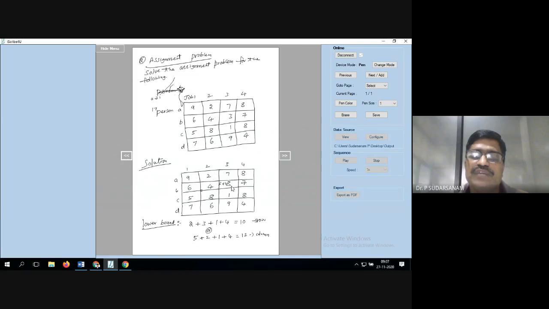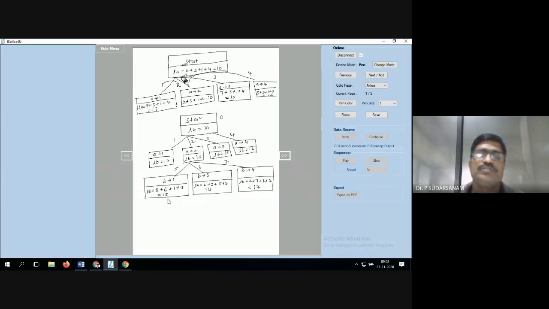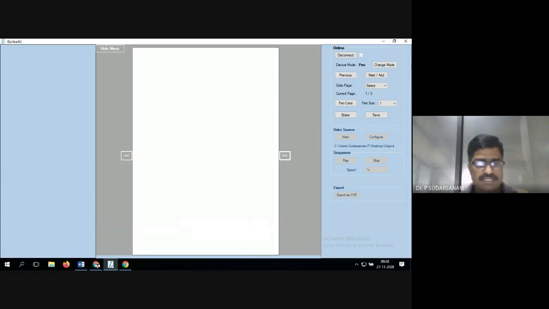So that is what is here also. Now second one is 2 and 3 you have taken. Once you take this row and this column, this column should not be considered for the next values. That is the reason 2, 3 you have taken. Remaining is 5 and 8, 5 is the minimum, that's what you have taken. Next is 4. So when you are taking this, 2 you have taken, 7 you have taken. In the next row the remaining are 5 and 1, which is the minimum? 1 you have taken. Next, in the fourth row the minimum is only 7. So that's what you have entered here also. Now the minimum is 13. Now you have to take this. Write it now. Once again you have to write the values.